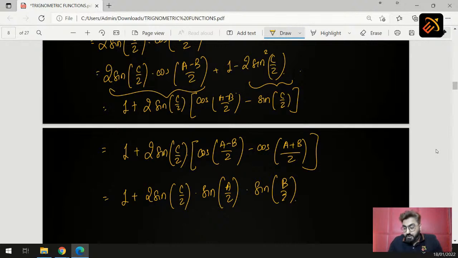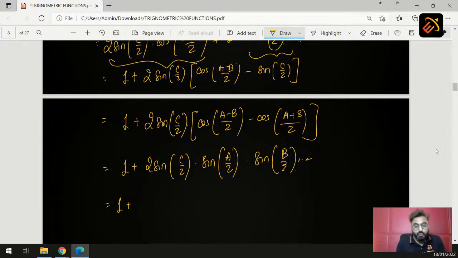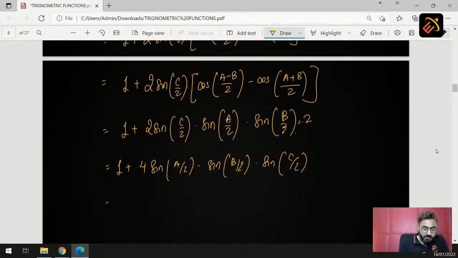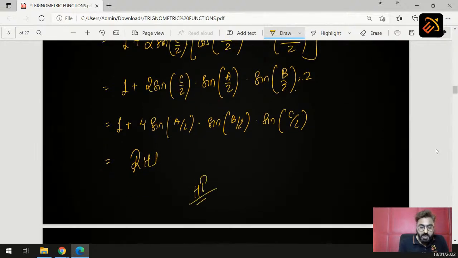And if you see your right hand side, yes students, your right hand side is what? So your right hand side will be 1 plus 2 2s are 4 sin A by 2 into sin B by 2 into sin C by 2, which is nothing but your right hand side. Hence proved, and this is how you solve your sum. So students, I hope you understood how to solve this. Yes, can we move on to the next question?